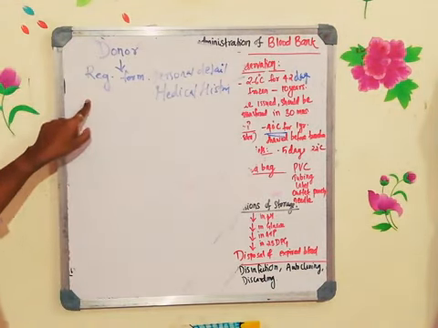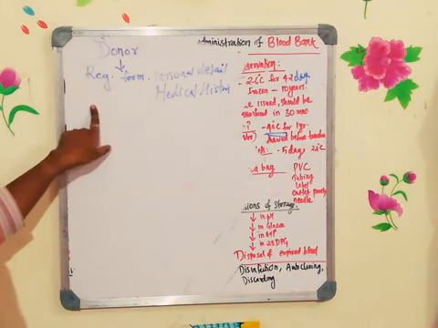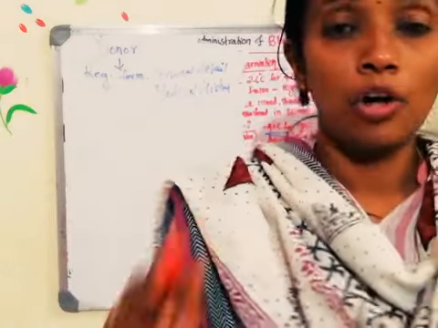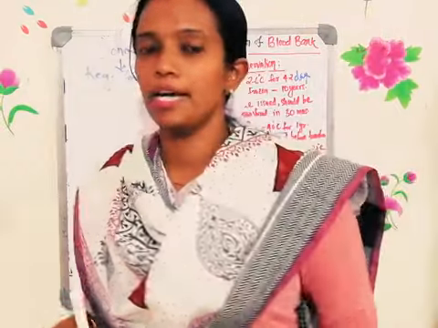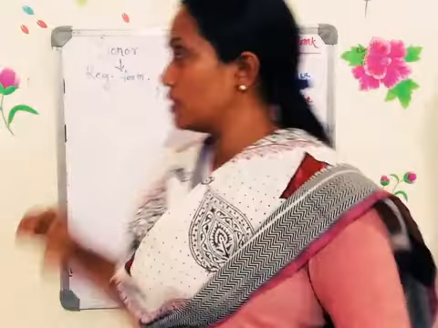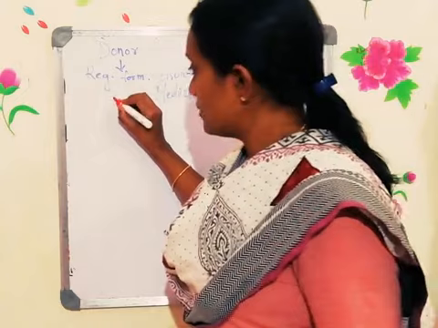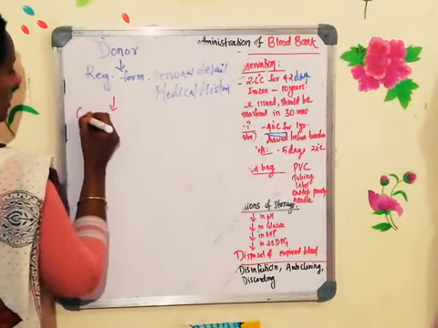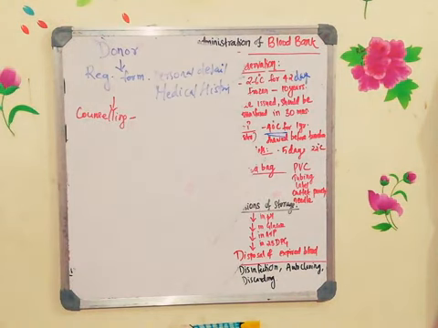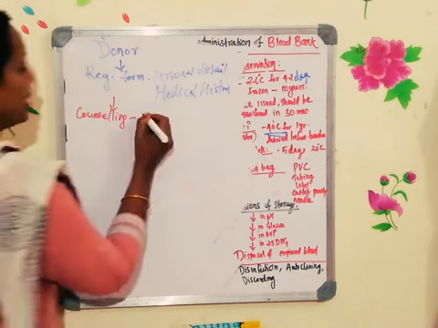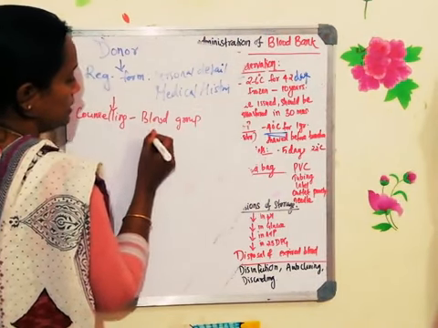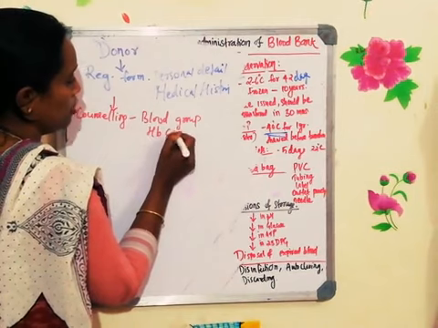So imagine that you are going as a donor to a blood donation camp. They will give you a registration form. You need to fill it up, and then after filling it up, the donor counseling process will happen. The doctor will be there, you sit there, and the doctor will ask you some questions, and the answers will also be written on the registration form. Once the form is filled, what is the next thing? The donor counseling, wherein the doctor will do some basic things. One is blood grouping. The doctor will take a little blood, check the blood group, and then check the HB content. Hemoglobin content will be checked.